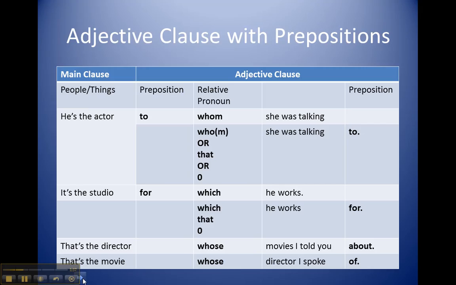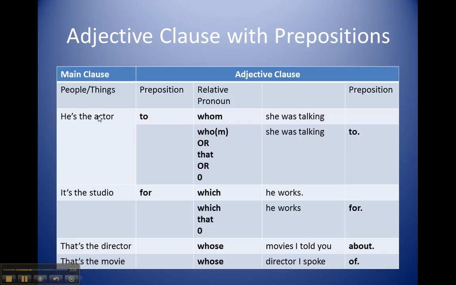Okay, now we're going to look at adjective clauses with prepositions. Now, this is really a case where the rules get so complicated that I don't think there is much trouble in struggling to understand the rules. That's not going to help you as much as just listening to the sentences and getting used to hearing them and saying them so that you just have a feel for how it works. Okay, I'm just going to say some of these sentences and let you listen.